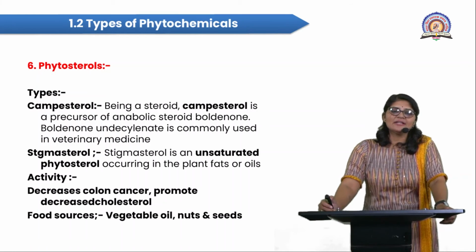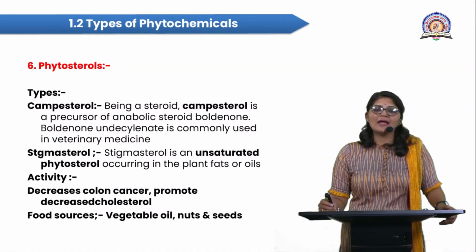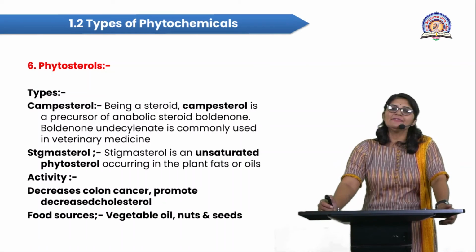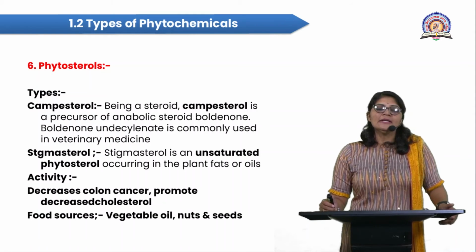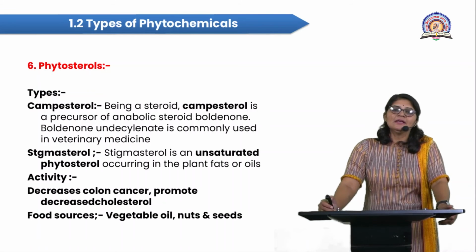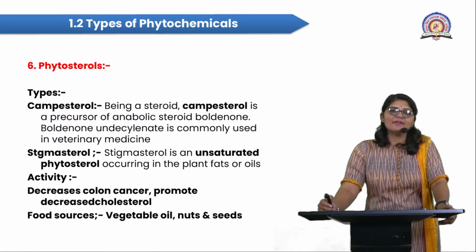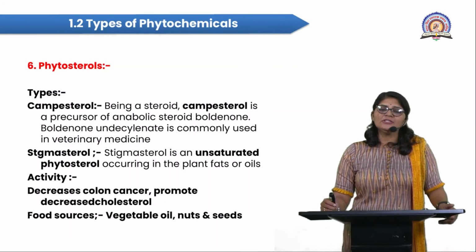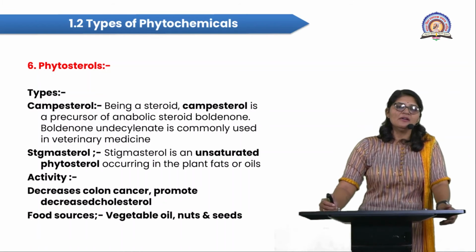Then the stigmasterols are there. This stigmasterol is an unsaturated phytosterol occurring in plants in the form of fats or oil. So the activity of this phytosterol is to decrease the chances of colon cancer and promote a decrease in cholesterol level. Then the food sources of this phytosterol are vegetables, specifically vegetable-derived oils like soybean oil, sunflower oil, sesame oil, coconut oil, and different oil-rich nuts and oil-rich seeds, which are important sources of phytosterol.